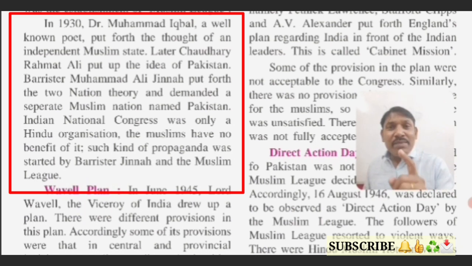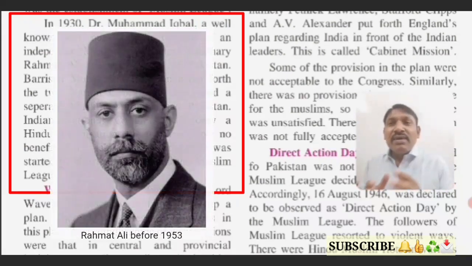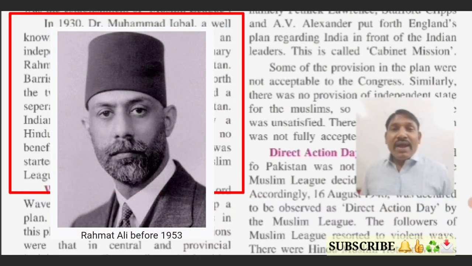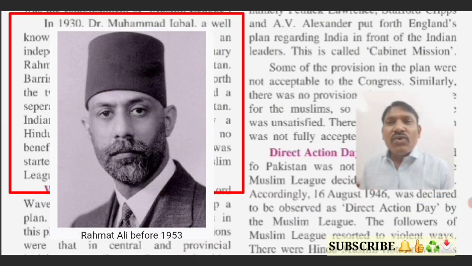Now see, the same idea was stretched further by Chaudhary Rahmat Ali, who put up the idea of Pakistan. He stretched the idea of a Muslim state. Then the same happened again: Barrister Muhammad Ali Jinnah put forth the two nation theory and demanded a separate Muslim nation named Pakistan.